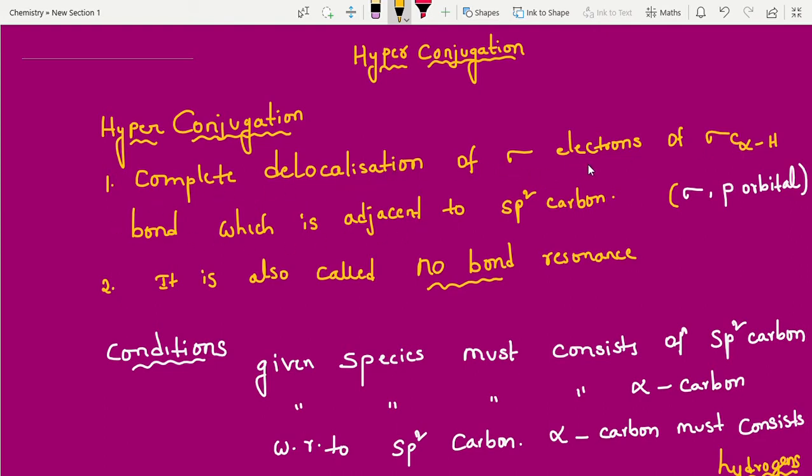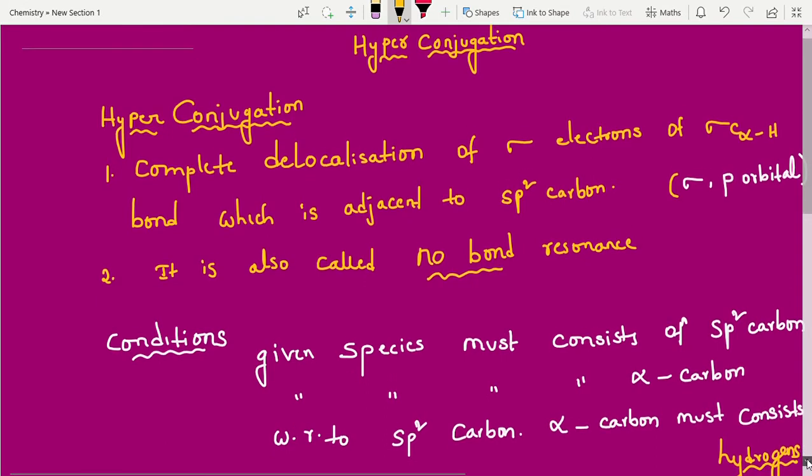Complete delocalization of sigma electrons of the sigma C-alpha H bond which is adjacent to an sp2 carbon. Okay, sometimes they will ask sigma p orbital also. Both are the same, students. Why are both the same? Why are you taking sigma p and sigma sp2? I will show the points. It is also called no bond resonance. There is no bond between carbon and hydrogen. Why is it no bond? I will show with the best example, and afterwards we will come back to the definition once again.